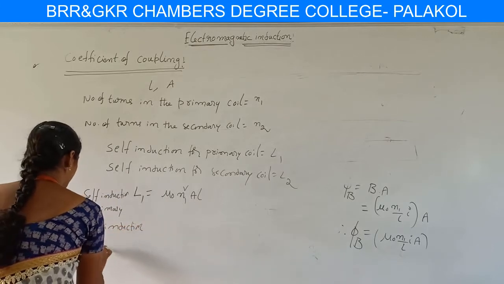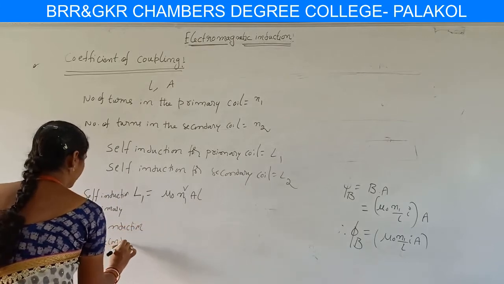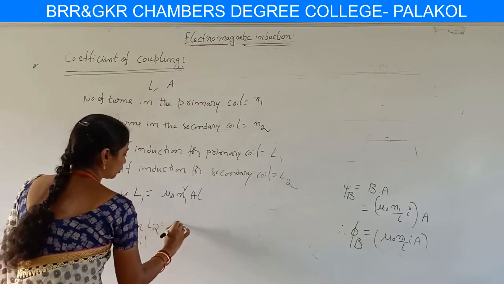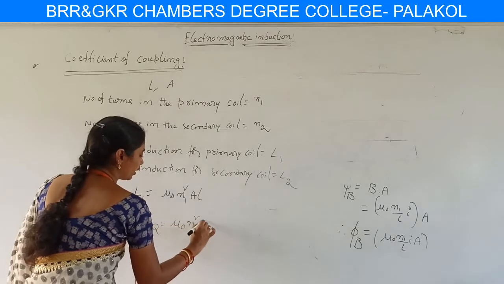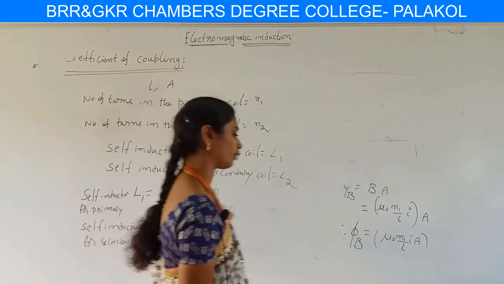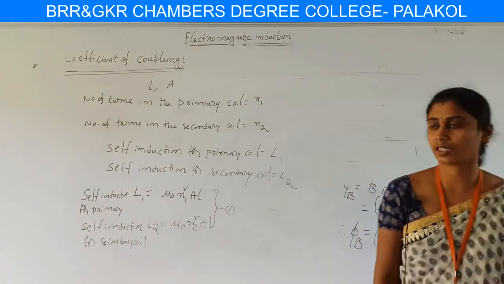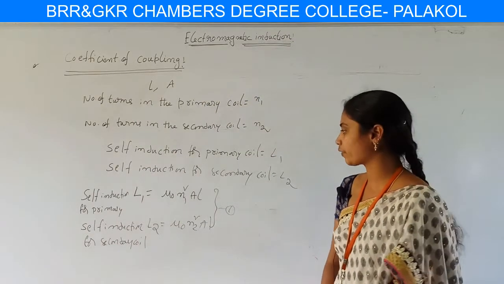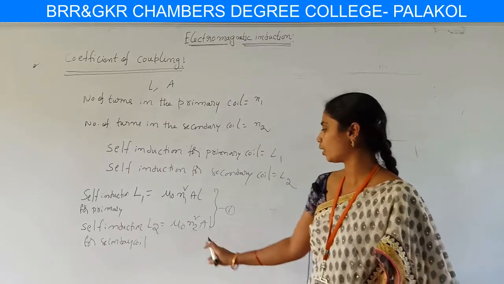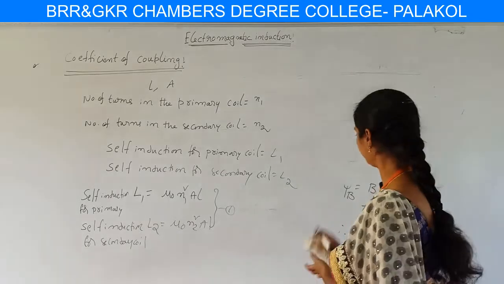for the secondary coil, which is L2 equal to mu naught N2 square AL. We consider this as equation 1. Here the self-induction for the primary coil is mu naught N1 square AL, and the self-induction for the secondary coil is mu naught N2 square AL.